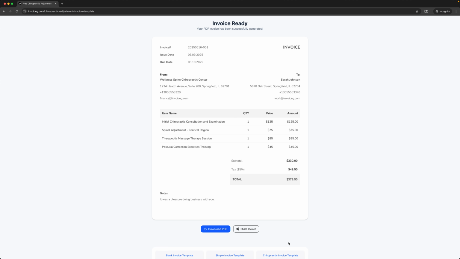It's really cool that we can see a preview of the PDF invoice here. We also have two buttons. We can share it by clicking Share Invoice and sending a download link. But in our case, we'll simply download the PDF invoice. All done. Let's open the PDF invoice and check the result.